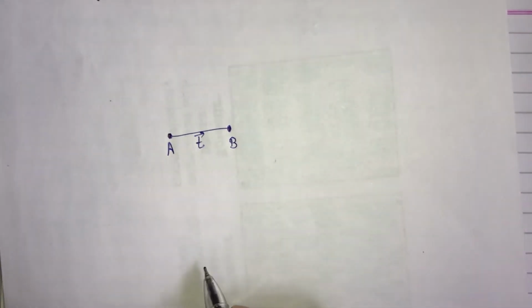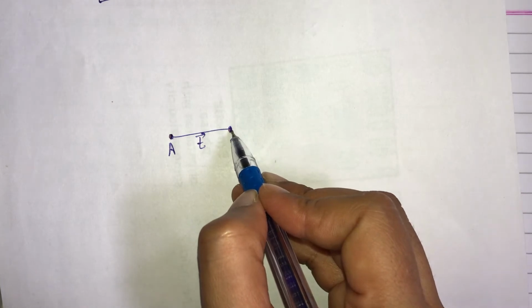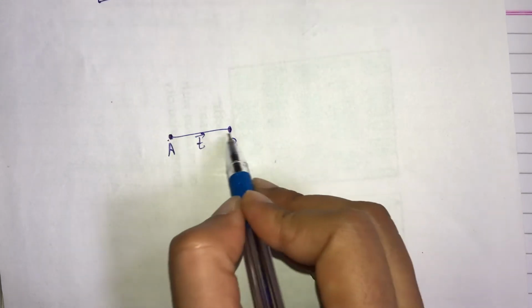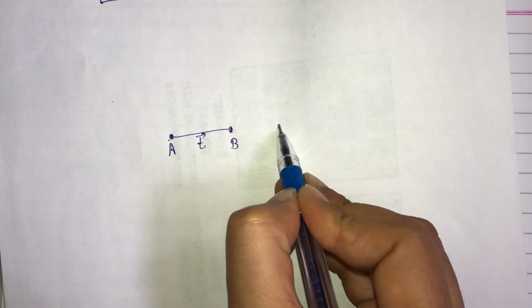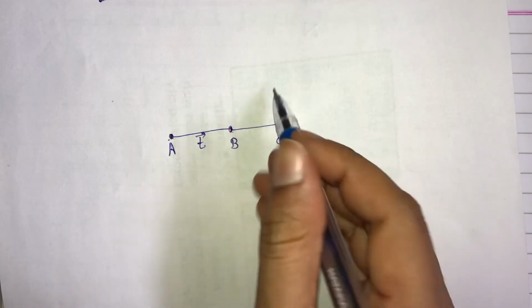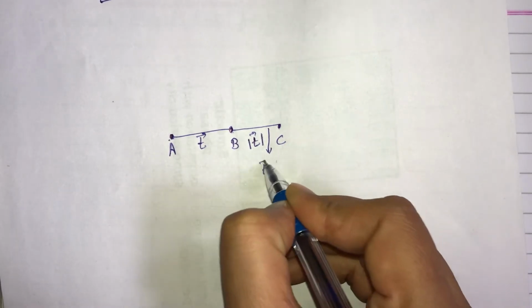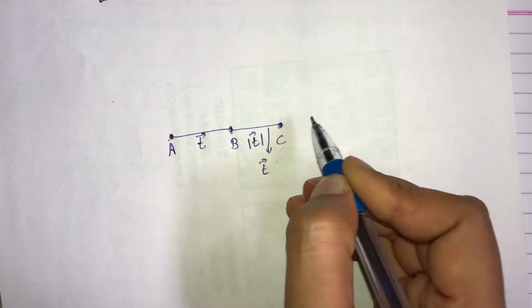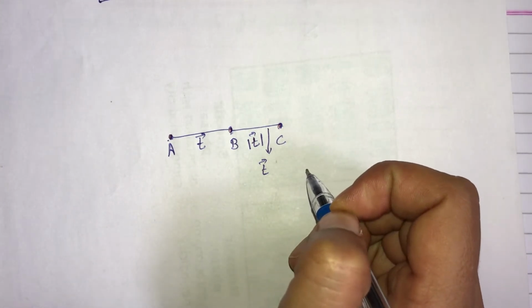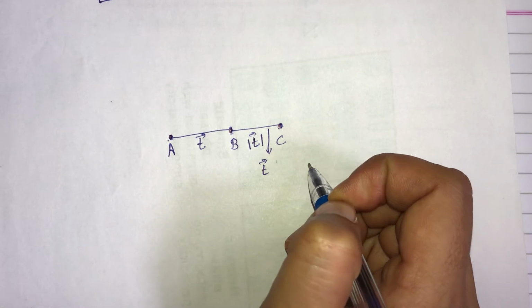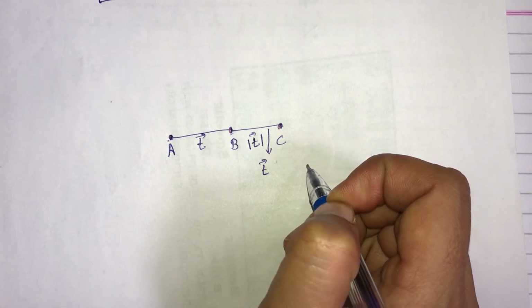So if we apply a translation operation to point A, we reach a point, suppose this is called point B. After applying the translation operator, the environment about point B is the same as that at point A. Now if we again apply a translation operation, we reach a new point which is C. The magnitude of this vector is T. This is the translation operator applied at point B to reach the new point C. Clear?